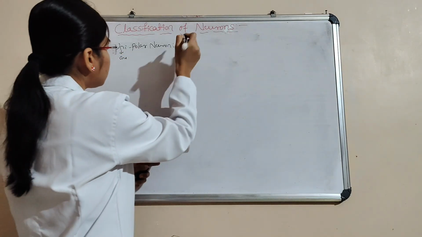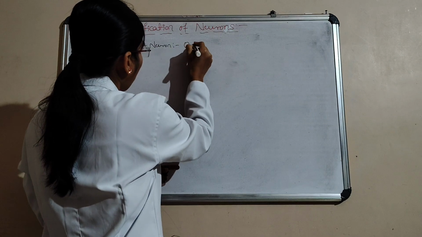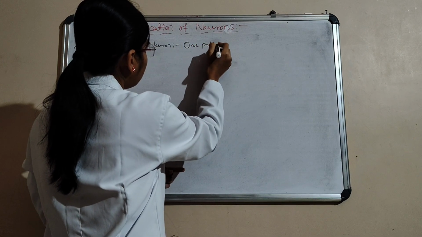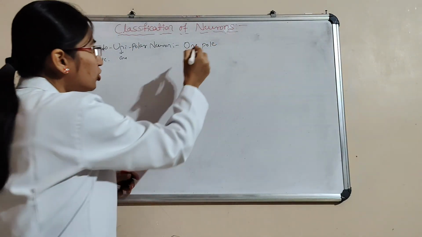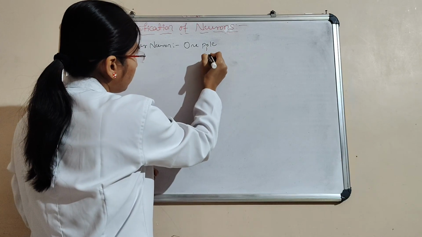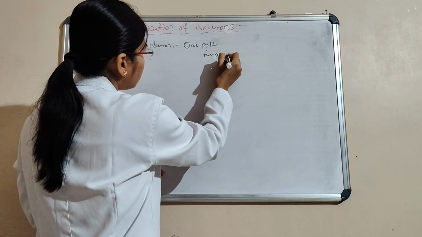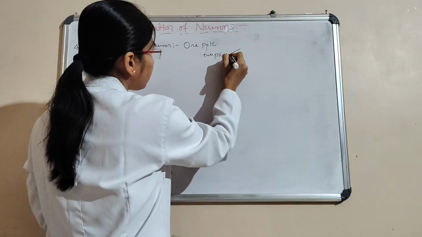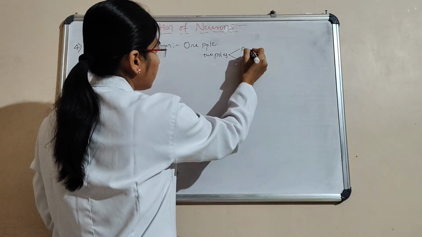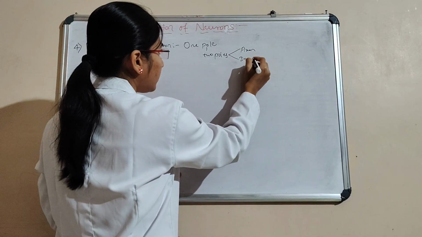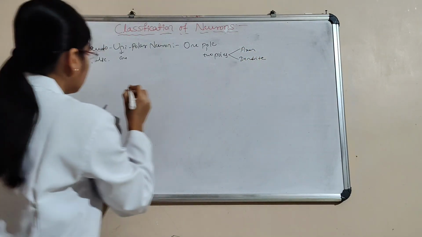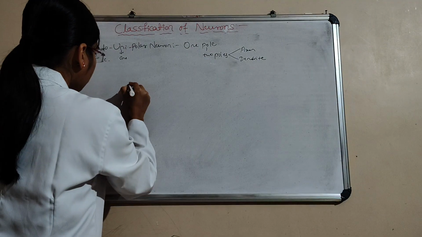Here, first there is one pole, and then further it divides into two poles, that is axon and dendrite.